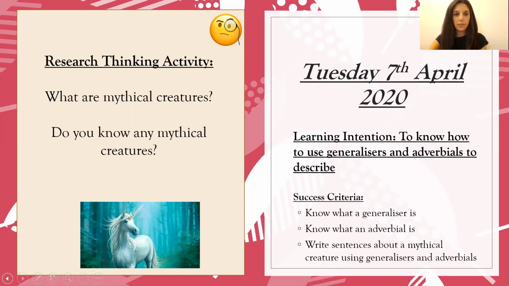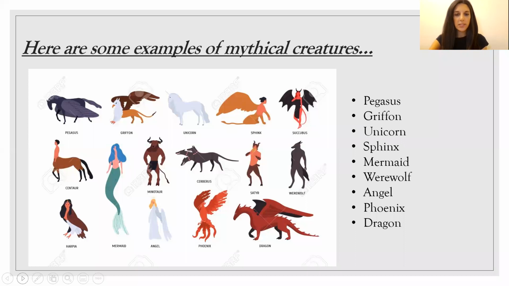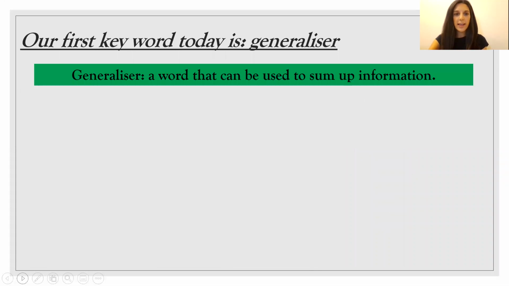Okay, so hopefully you've thought of some mythical creatures. I have here just some examples of mythical creatures that you may have just researched or you may know of already. And we are going to start to talk or describe some mythical creatures today in our sentence writing. So we can always refer back to this later on. We're going to first of all today look at the keyword generalizer. Generalizer is a word that can be used to sum up information.